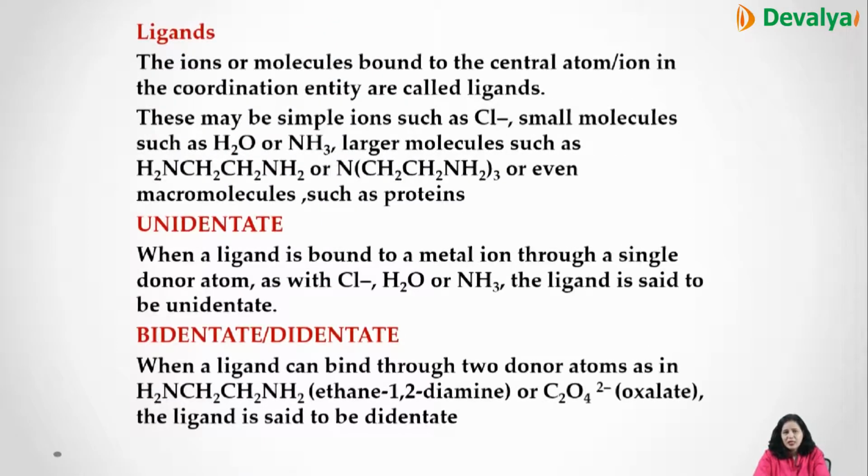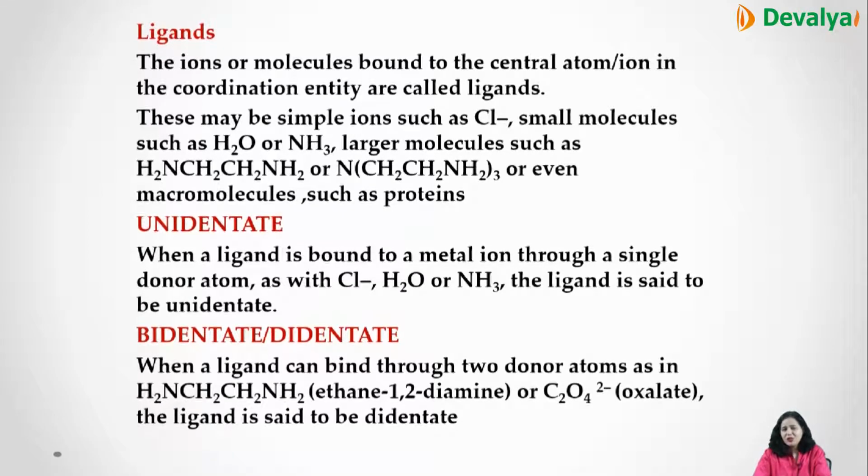Then is the ligand. These are the ions or molecules which are bound to the central metal atom in a coordination entity. They can be simple ions like Cl-, water, ammonia, larger ions like diethylamine, that is NH2CH2CH2NH2, or even macromolecules such as proteins. Unidentate means one point of attachment. Dentate means tooth. So when a ligand is bound to the metal atom through a single donor atom, it is called unidentate. Examples are Cl-, water, ammonia.